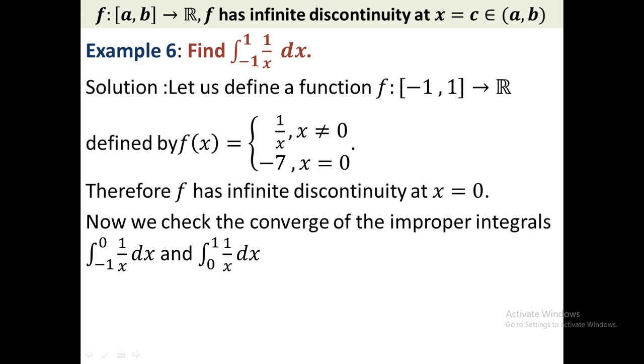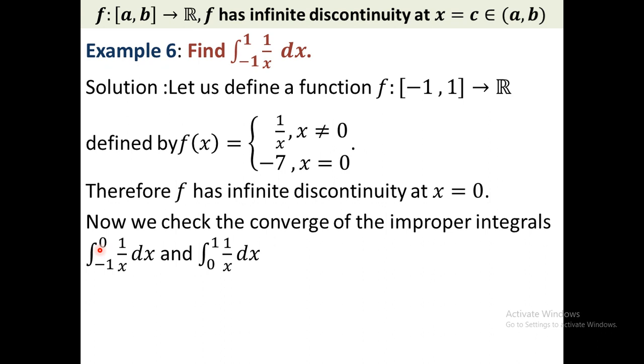If both the integrals converge together, then we can conclude that the integral from -1 to 1 of f(x) dx converges. Now for that purpose, in the first integral, the integral from -1 to 0 of 1/x dx, 0 is the only point of infinite discontinuity, so we have to discard 0 from the domain. So we take some point on the left-hand side of 0, therefore we have to subtract some positive quantity from 0.